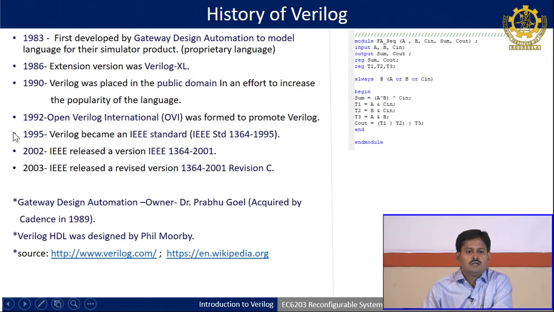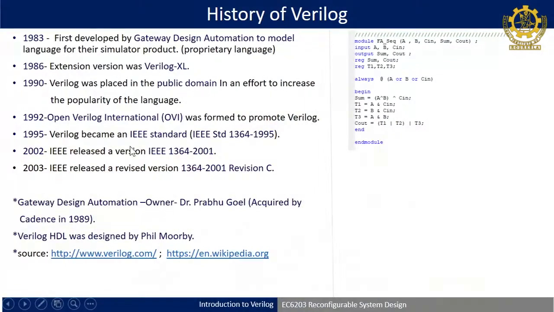In 1992 they created the Open Verilog International forum, where they started promoting Verilog. In 1995, as you know, IEEE maintains the standards for all electrical and electronics designs or products, so IEEE took charge to make it standardized.